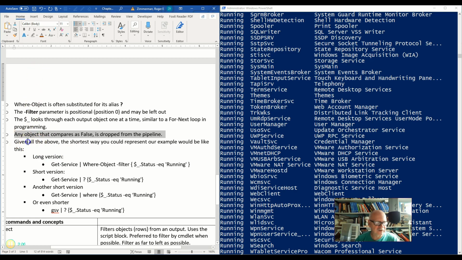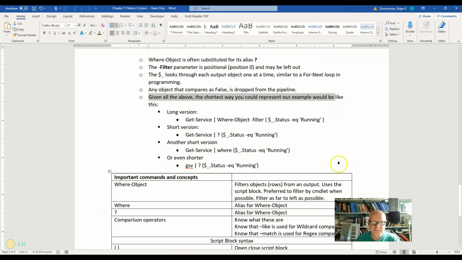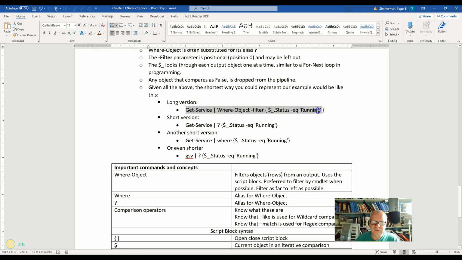So given all this stuff, let's look at different ways that we can create this command. I'm going to expand this page right here. Here's the long version. Here's the way we did it just a little while ago. Get-service where-object filter, and then the current object status is equal to running. Right? So that is the long version. However, we could shorten it by adding an alias. So instead of where-object, we can put the alias question mark. We can also leave out the word filter because that's a positional parameter, so I don't need it. And so then I get this line, which as you can see is quite a bit shorter than this line up here.